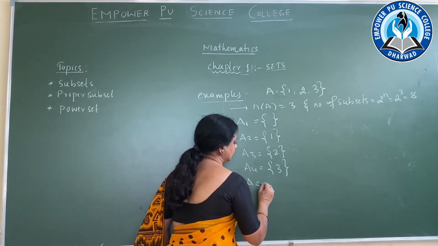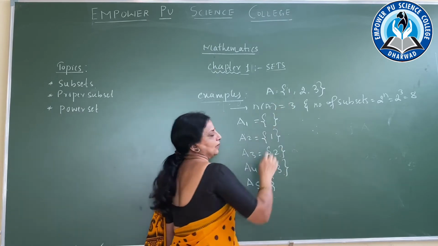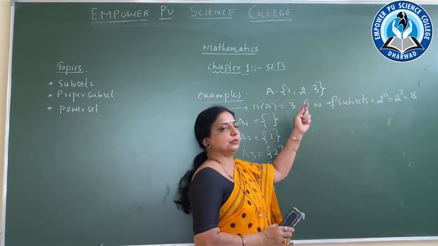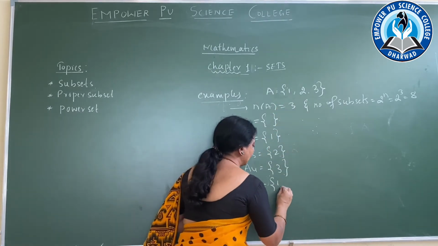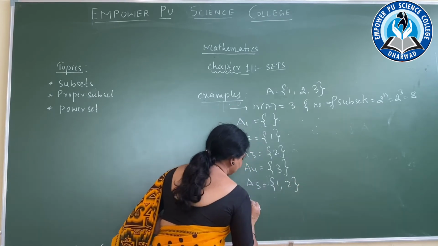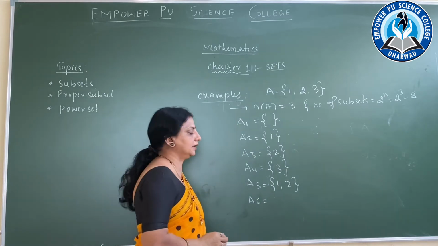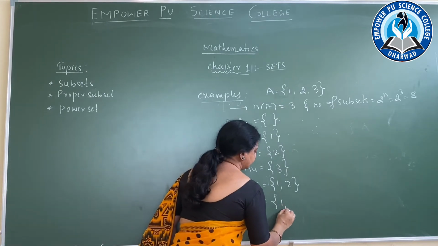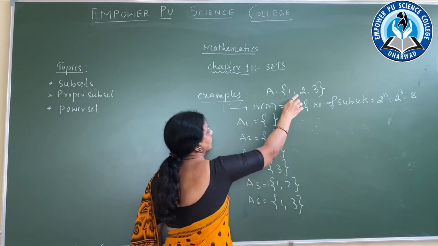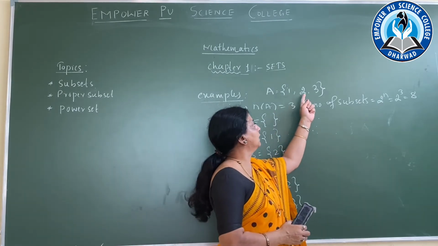A5. First we start with 1. {1, 2}, so two elements. Then A6, {1, 3}. 1 and 3. Then come to the second element. What is the second element? That is 2.